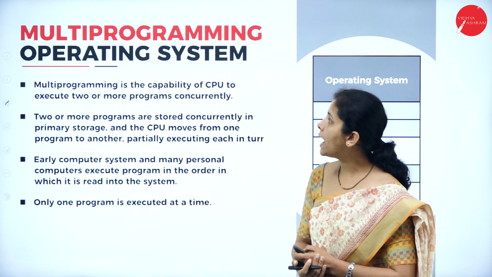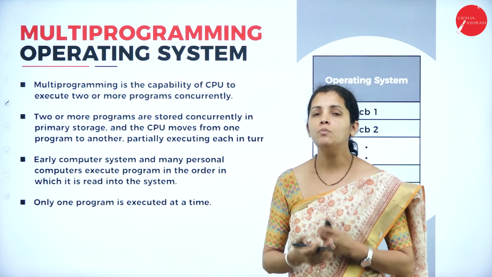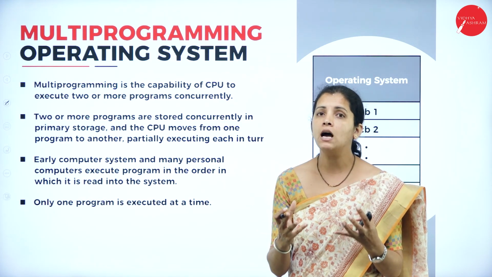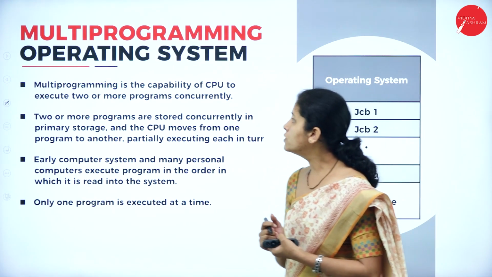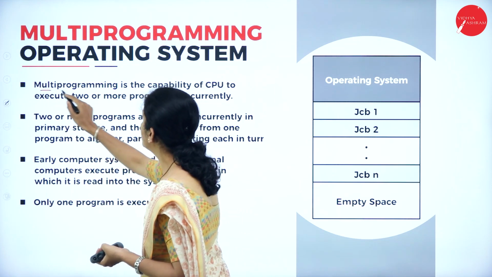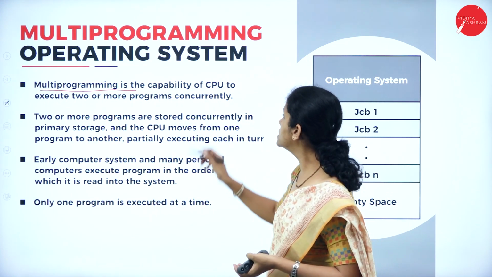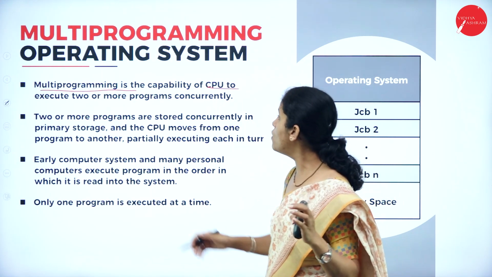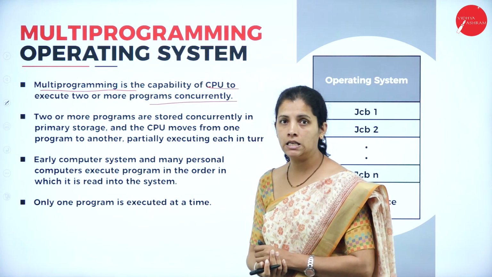Now I'm going to cover the multi-programming operating system. So multi-programming means what? More than two programs are going to execute simultaneously. Multi-programming is the capability of the CPU to execute two or more programs concurrently or simultaneously.